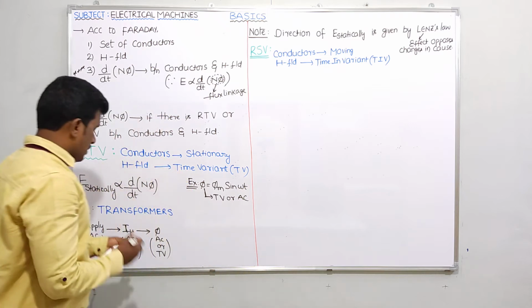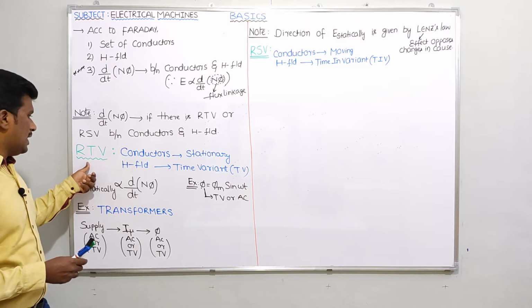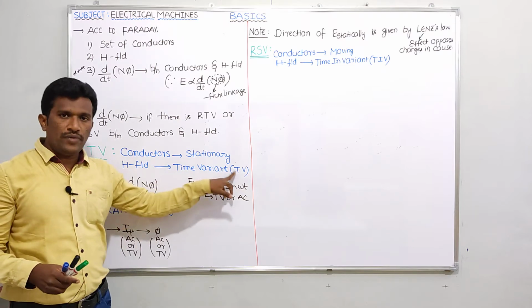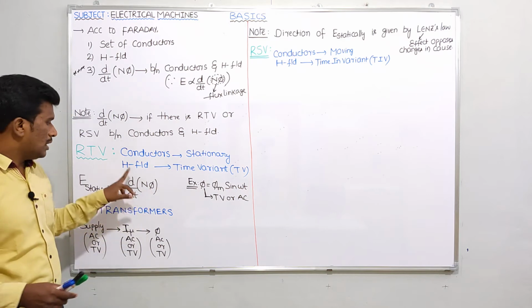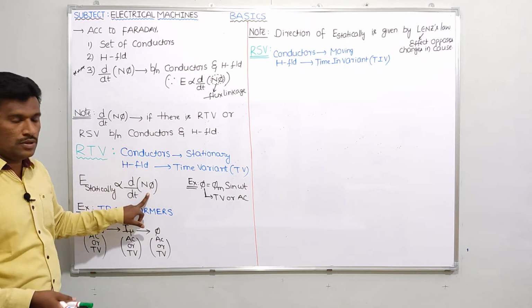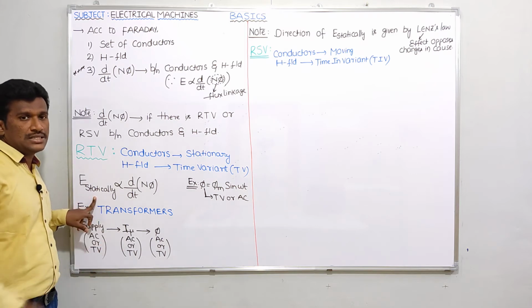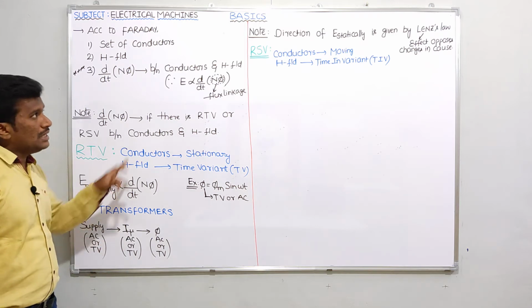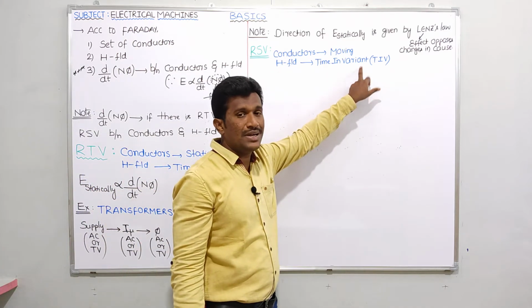Here you may get one doubt, sir. In relative time variation, you said since the magnetic field is time variant, phi is time variant. So N phi is time variant and rate of change of flux linkage is possible. That's why EMF was induced, and that EMF only we called static EMF. Then in RSV you may get one doubt, sir: the magnetic field is time invariant here, nothing but DC.